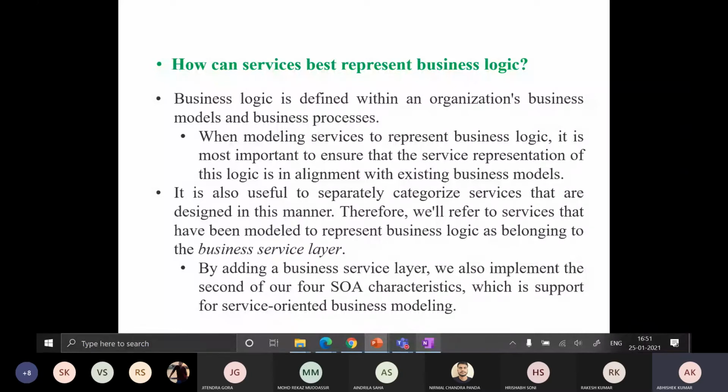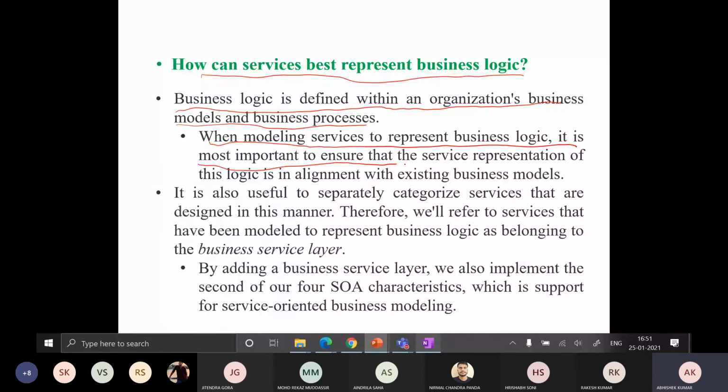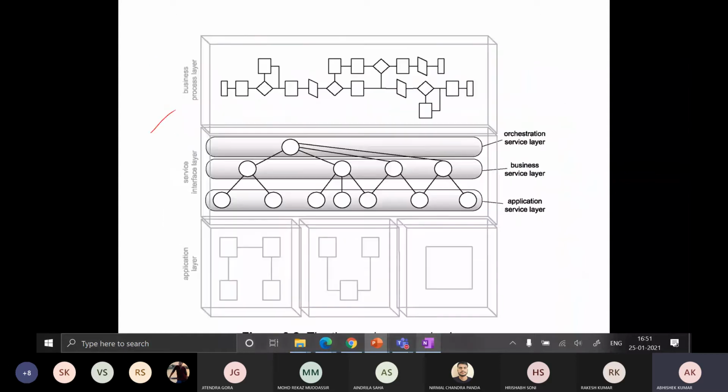See over here, how business services best represent business logic. So business logic is defined within an organization. These are theory points. We can skip these points. When modeling services to represent business logic, it is most important to ensure that the service representation is in alignment with the existing business models, right? While discussing this diagram, we have already explained those points. Please go through them. They are written in generic, purely theoretical lines, so please go through them. Okay.